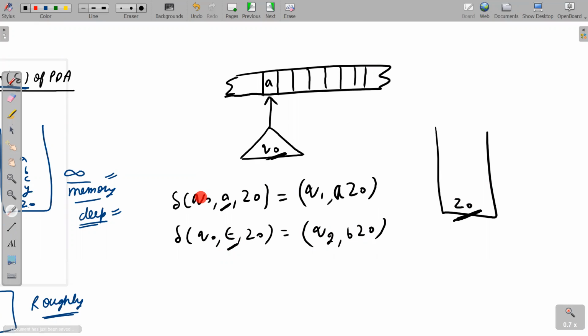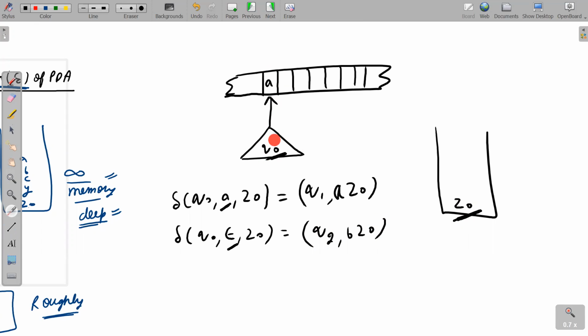Why is there a choice? Whenever the PDA is at state Q0 and Z0 is read from the stack, then the PDA has a choice that it got excited. Excited in the sense it is not reading anything from the tape. It got excited, just like a kid. A kid gets excited, right? Then in excitement they will make mistakes. So here also the PDA is making a mistake. The PDA is at state Q0, and just like a kid, as soon as it read Z0, it got excited and said, I am not reading anything from the tape and I am moving to state Q2 and B Z0 will be pushed onto the stack.